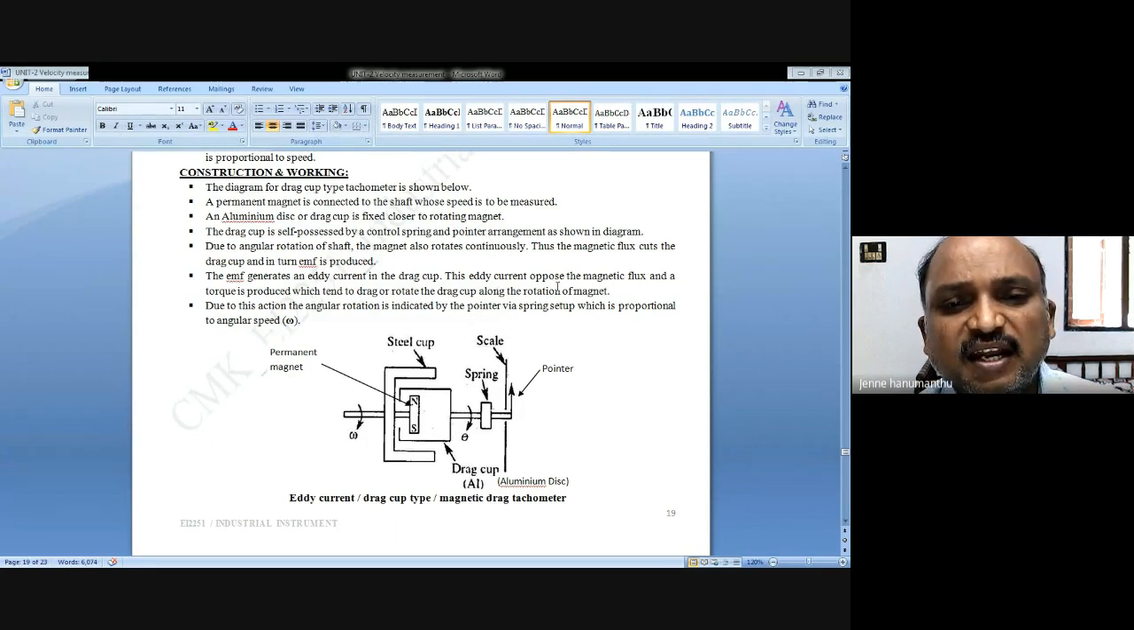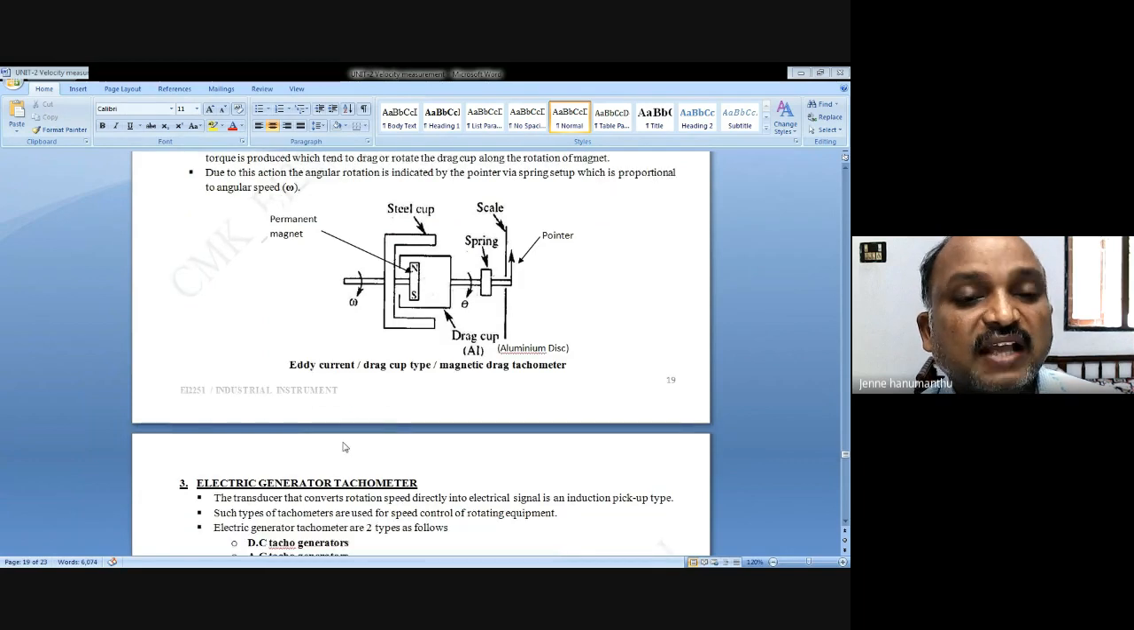This eddy current opposes the magnetic flux and a torque is produced, which tends to drag or rotate the drag cup along with the rotation of the magnet. Due to this action, the angular rotation is indicated by the pointer via the spring setup, which is proportional to the unknown angular speed. This is called the drag cup tachometer.